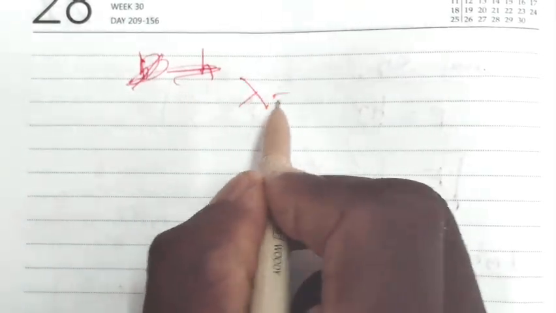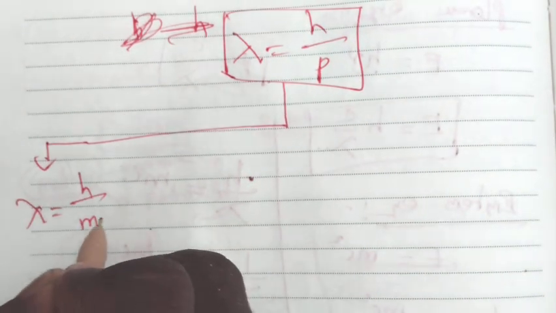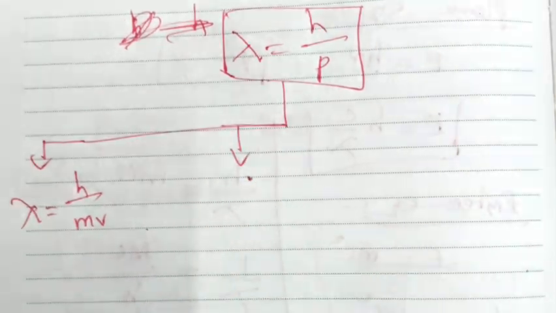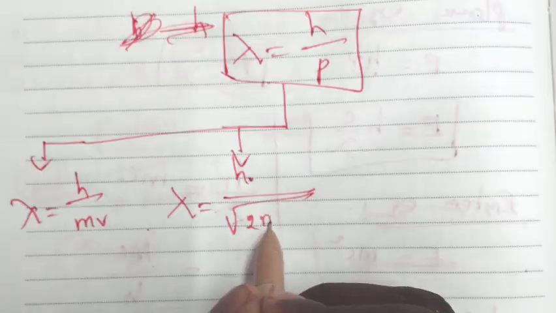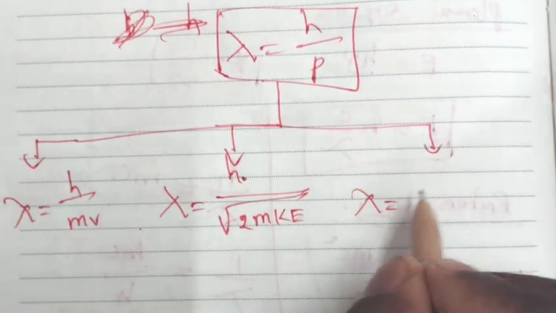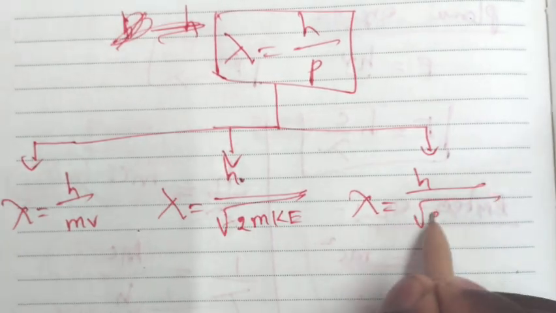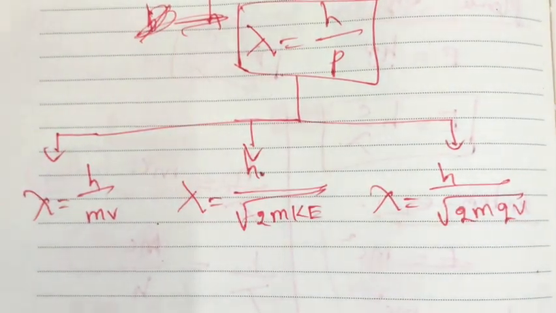Next we can get different formulas from this formula. Lambda is equal to h by p. From this formula we can get different forms. One is lambda is equal to h by mv, another is lambda is equal to h by root of 2m times kinetic energy, and another one is lambda is equal to h by root of 2mqV. So these four formulas are very, very important.